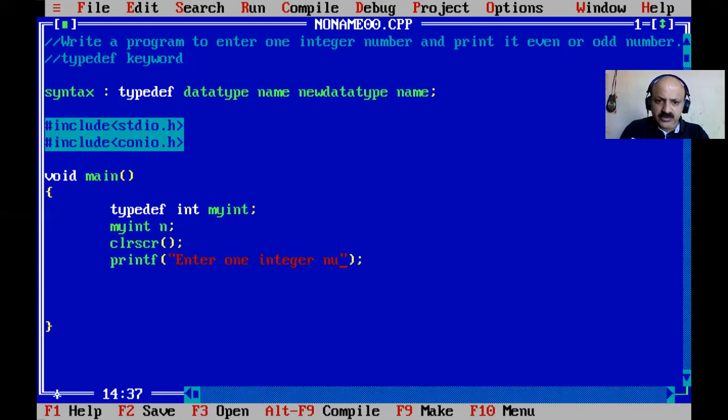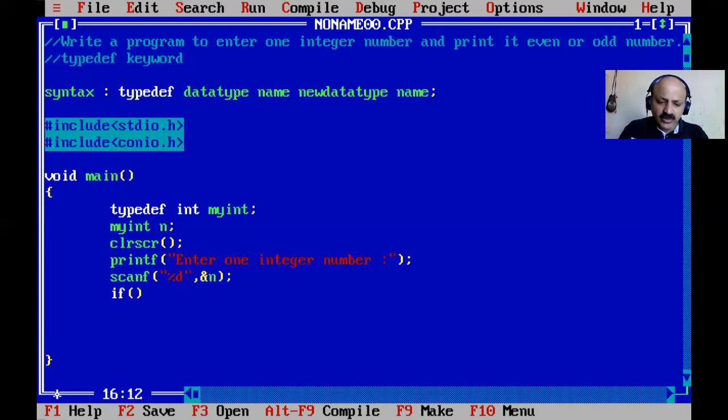Then scanf, percentage d and ampersand n. Our new name is myint, but we declare n as an integer variable, because myint is a new name of the integer data type, and we declare n with that new name. Let us check whether it works perfectly or not.